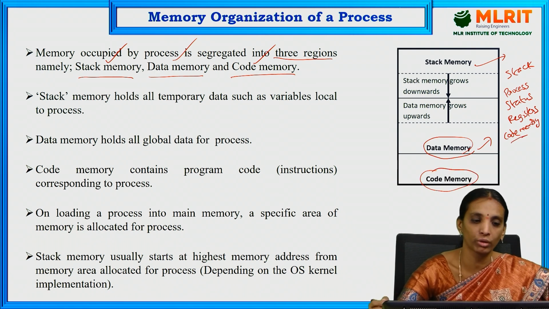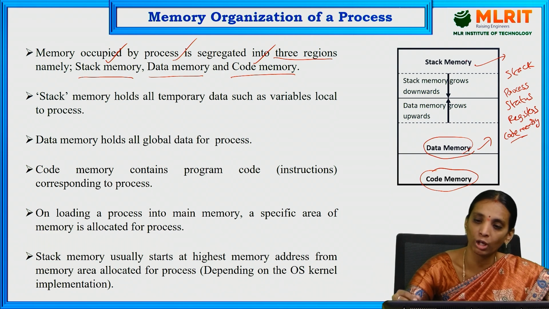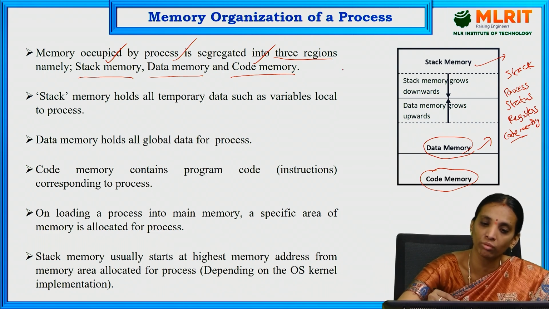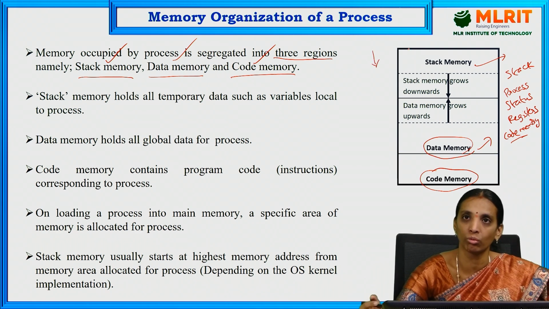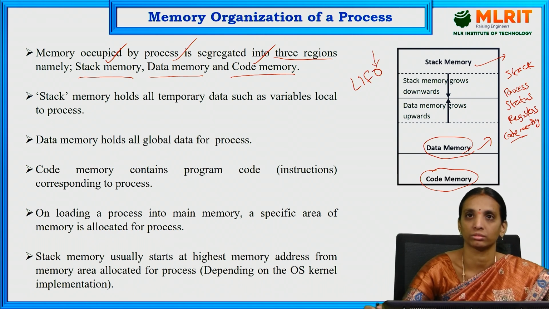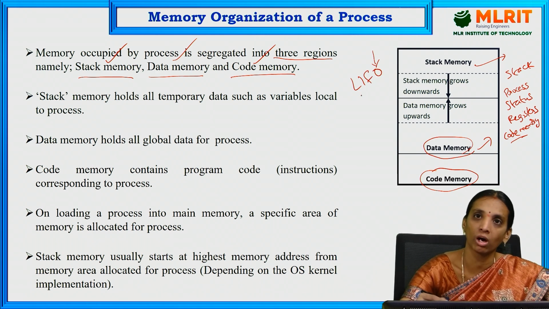Here we need to observe one more thing: the stack memory grows downwards. That is, stack memory starts at the highest memory location and is decremented as the stack grows, because the stack operates in a last in, first out way. Whatever data was entered last will be retrieved first.